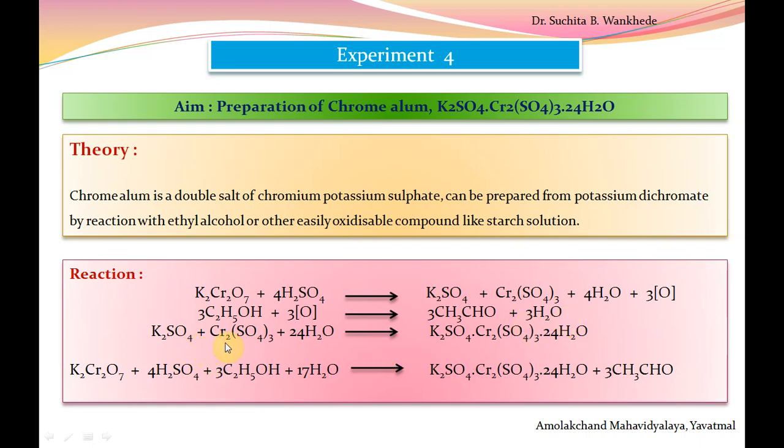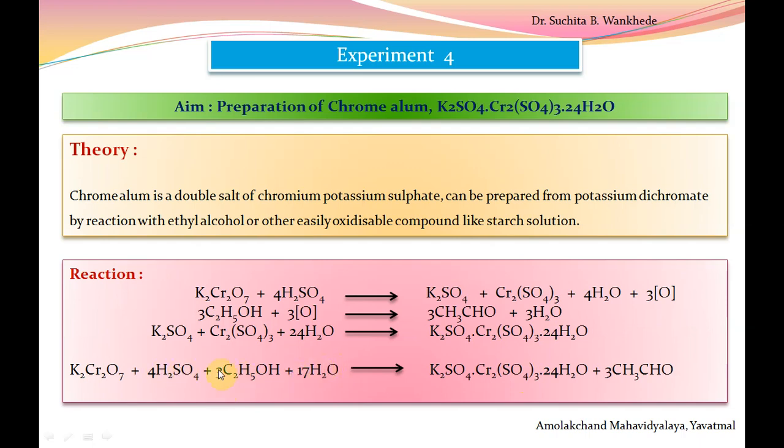Potassium sulfate, chromium sulfate, and 24 molecules of water of hydration form the salt which is called chrome alum. The overall reaction is given here, in which potassium dichromate is reacted with concentrated H2SO4 and ethyl alcohol, and here we add distilled water in the reaction. So what we get? We get the double salt of potassium chromium sulfate.